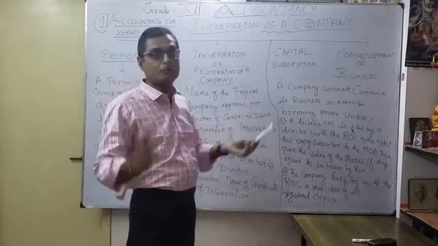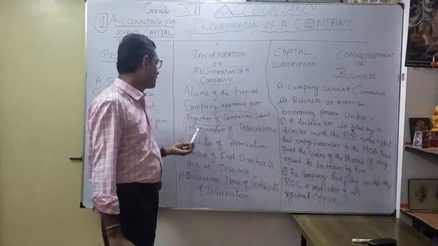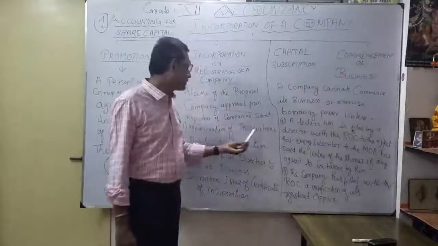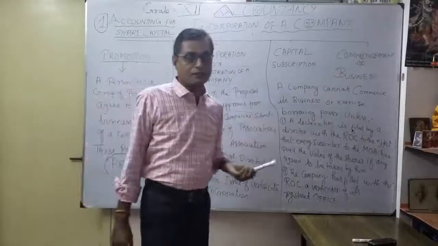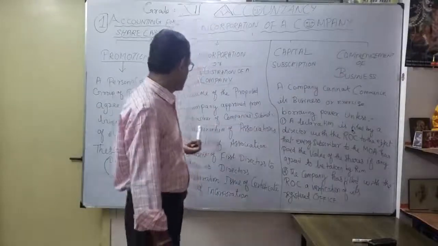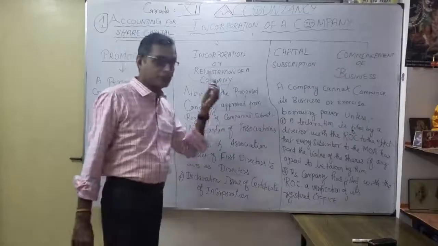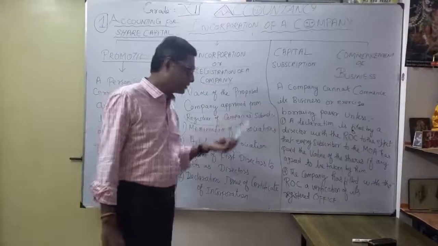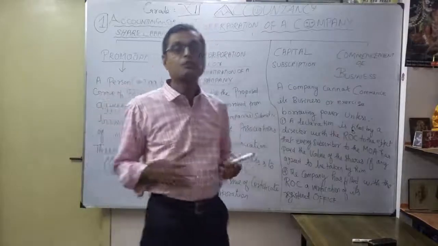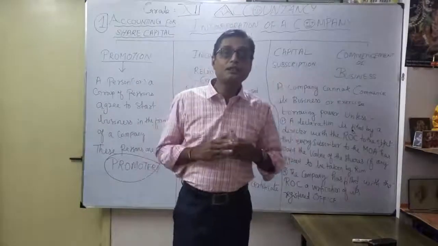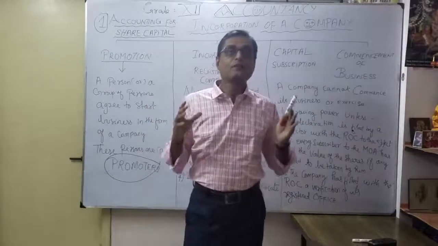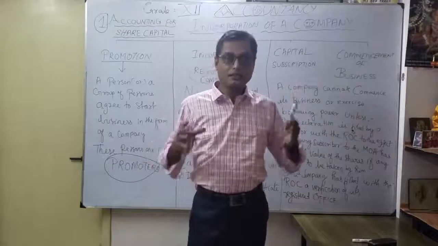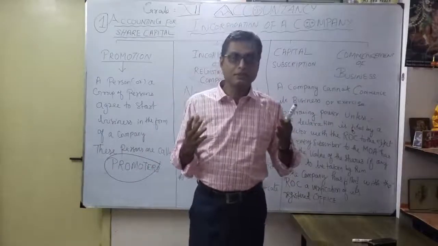So what are you going to submit? That is very important. First, the memorandum of association. The five clauses make up the memorandum of association: name clause, liability clause, object clause, and so on. That is the very important first document. Thereafter, the articles of association. What is the meaning of articles of association? It consists of the affairs or management of the business, how the business is going to be conducted: the steps, procedures and methods.